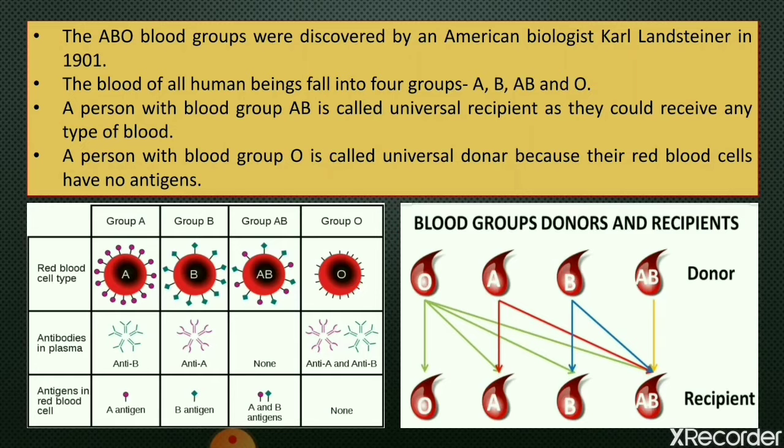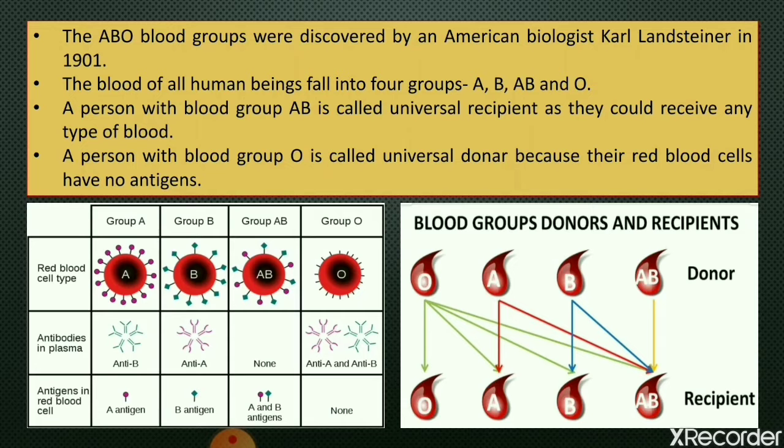Blood group B has antibody A in their plasma and antigen B on their RBC. Blood group AB has no antibody in their plasma and has both antigens A and B. And blood group O has both antibodies, anti-A and anti-B, in their plasma, and does not have any antigen.